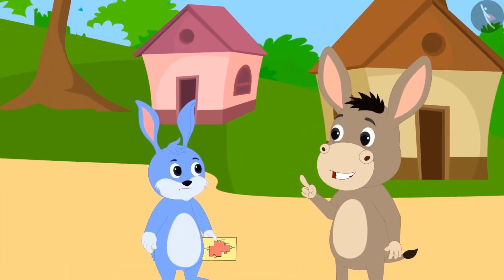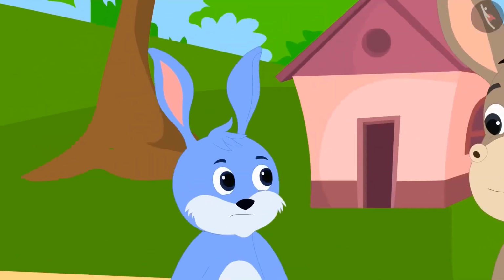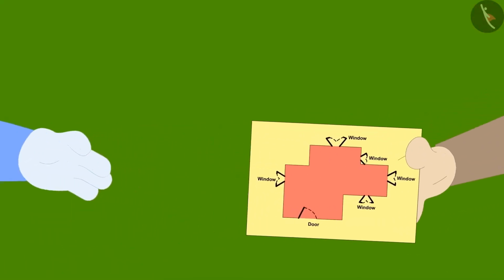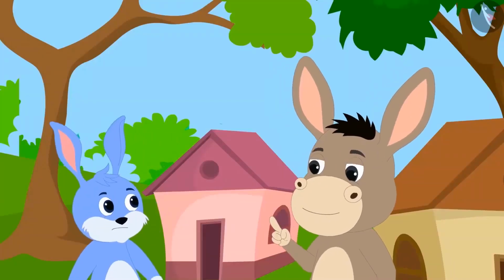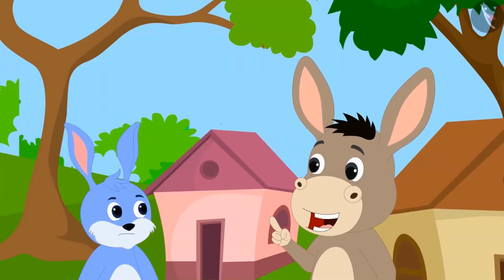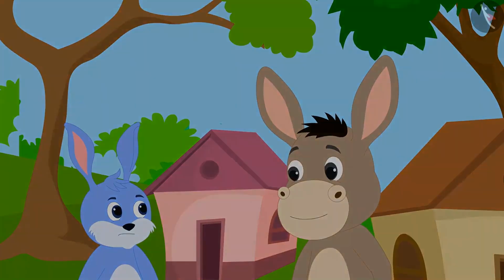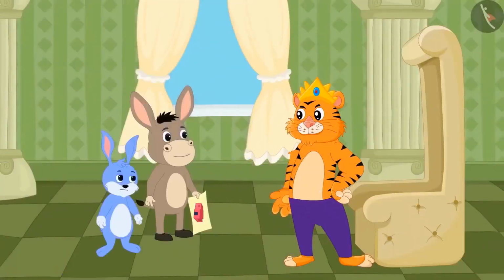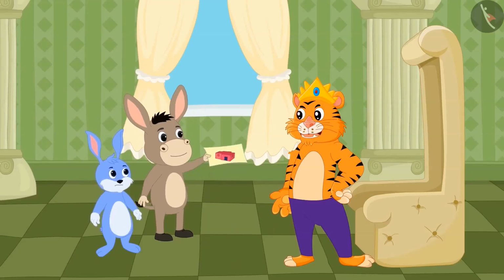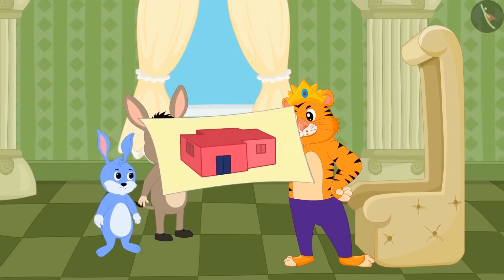Bhola told Bunny that he could help him. Bunny was shocked. Bhola asked Bunny to show the map of the floor and asked him to come with him to the king's court the next day. The next day, Bhola and Bunny reached the king's court. Bhola showed the king such a picture of his room design.